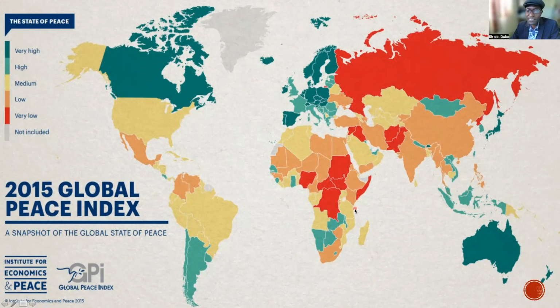So let's locate where our country is in terms of these color codes. This is where Zimbabwe is, and it's colored in orange. And to our key, they are saying low, meaning whoever carried this survey reached a conclusion that we are very low in terms of peace in Zimbabwe. And this is in 2015.